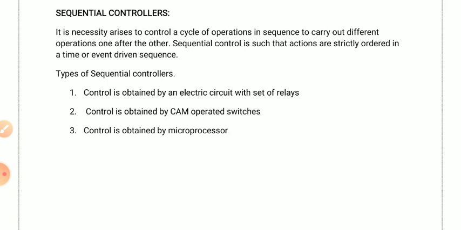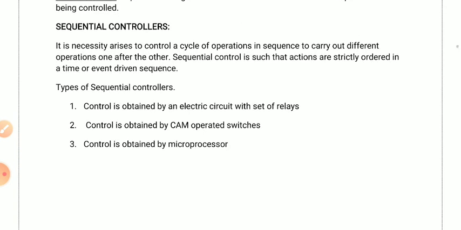It means you have around 10 steps, and it will run each one by one. First it will execute the first, next it will execute the second one, third, like that. It will not jump directly from third to seventh or third to fifth. It will go in a sequence, 1, 2, 3, 4, 5, like that it will run. And here we will take an example of a washing machine.